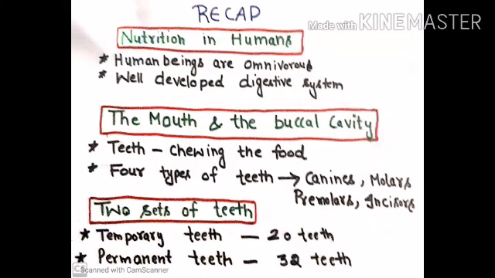And then we discussed about the mouth and the buccal cavity. In this I explained you about the importance of teeth, that they help in chewing the food. And then we discussed about its four types: canines, molars, premolars and incisors. And then I explained you about two sets of teeth: temporary teeth and permanent teeth. Temporary teeth are 20 in number, they are also known as milk teeth, and permanent teeth are 32 in number.